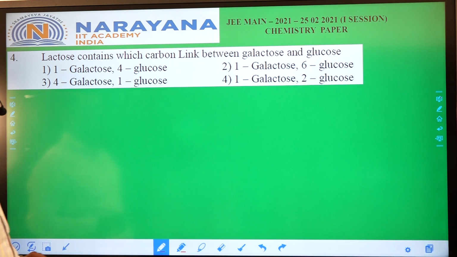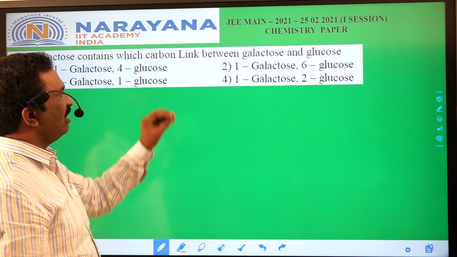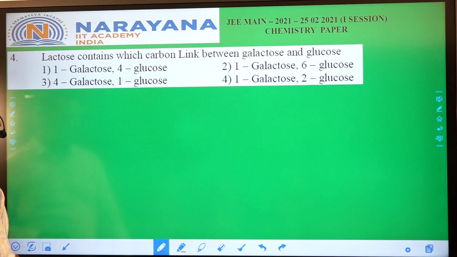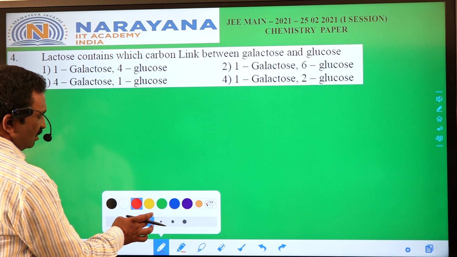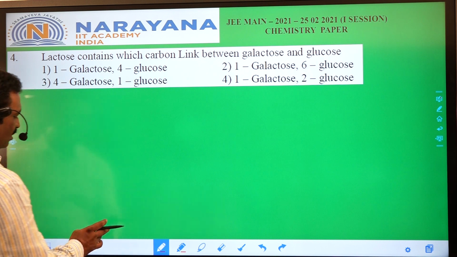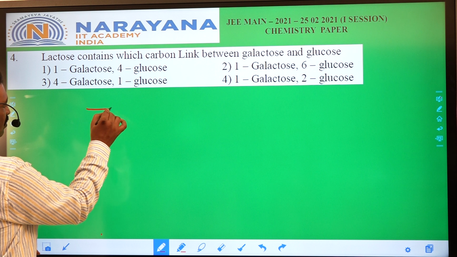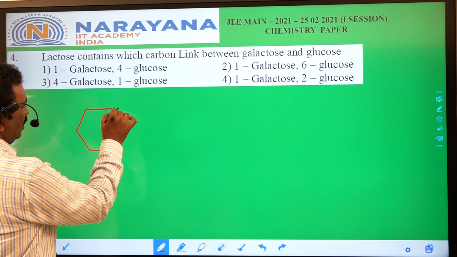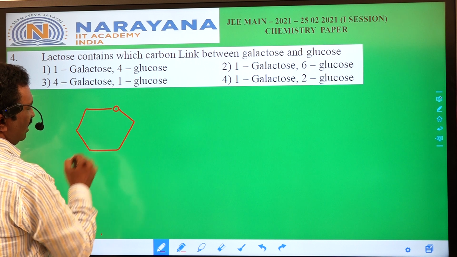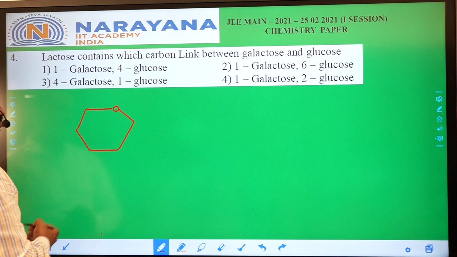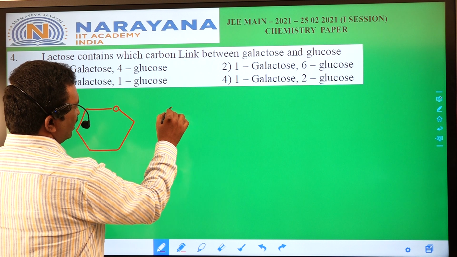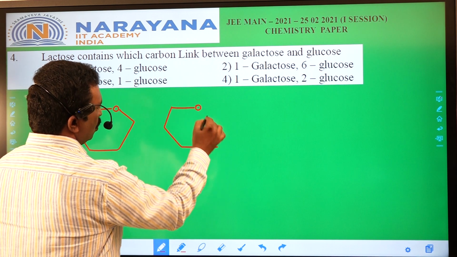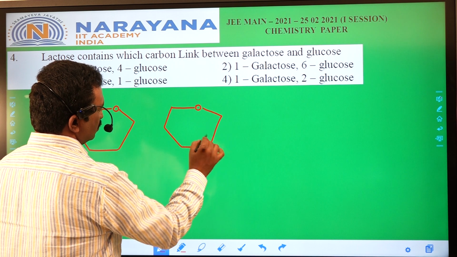Lactose contains which carbon link between galactose and glucose? Lactose is a disaccharide. The disaccharide contains a glycosidic bond between galactose and glucose. See, this is a 6 carbon cyclic ring, and here is glucose.